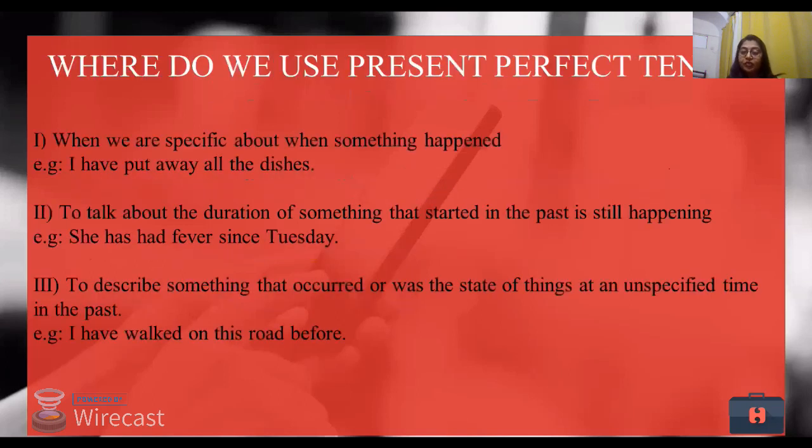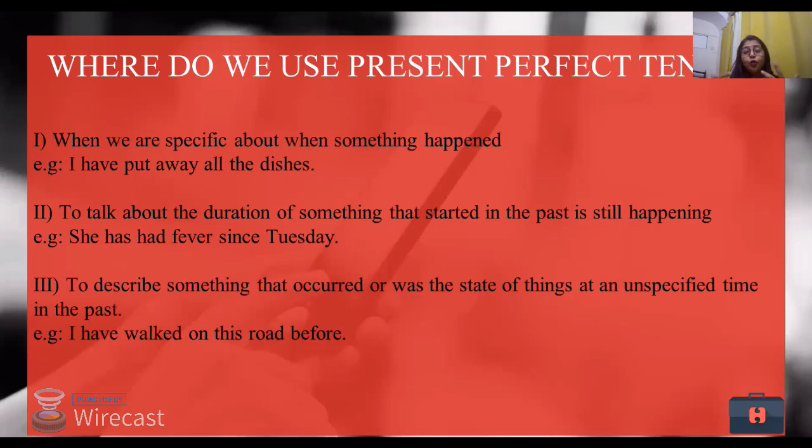Okay. Now, what are the areas where we use present perfect tense? When we are specific about something that happened. Now I cannot talk about my last night's dream because it has not happened. I have put away all the dishes. So the action of me lifting the dishes and putting them somewhere is done. That means the action is already finished.